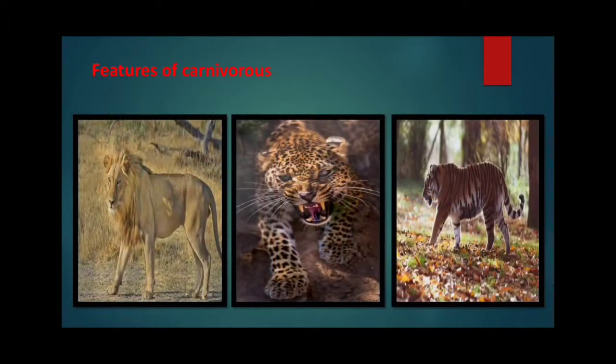Features of carnivores. Carnivores such as lions, tigers, and wolves have sharp and pointed canine teeth to tear the flesh of the other animal. They also have sharp claws and powerful jaws to tear and eat the flesh.